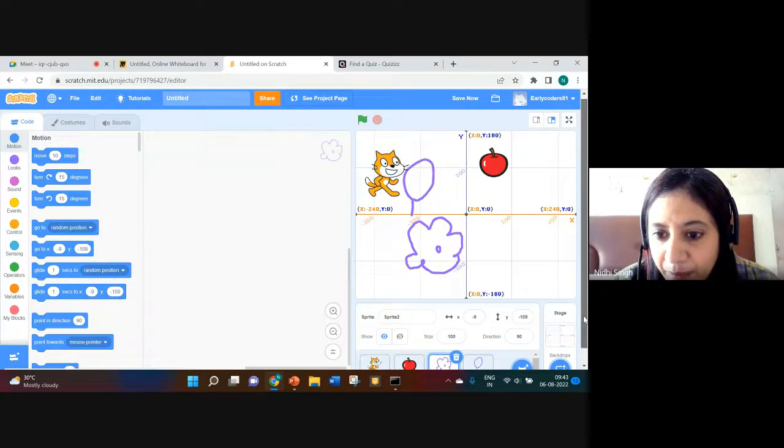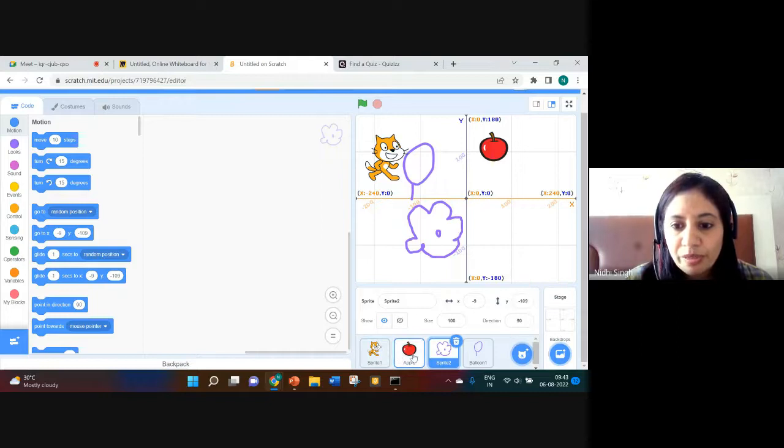Now see at the bottom, we can see four sprites we are using in our current project: Sprite 1, then apple, then Sprite 2 and balloon 1.